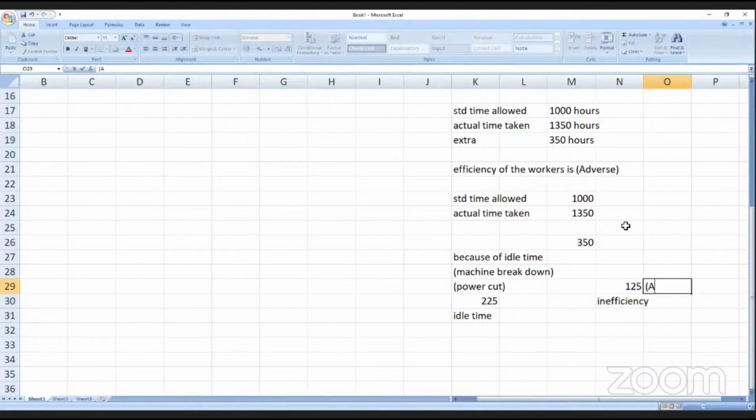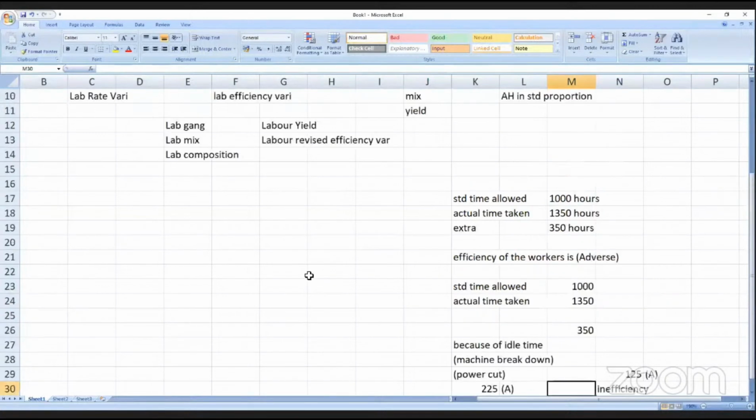Still it is adverse. And one more thing, students: idle time variance will always be adverse. Correct? Understand, because machine breakdown means it can only be adverse. We are losing hours, so it will be adverse. Power failure, it will always be adverse. Correct? But now one more example.